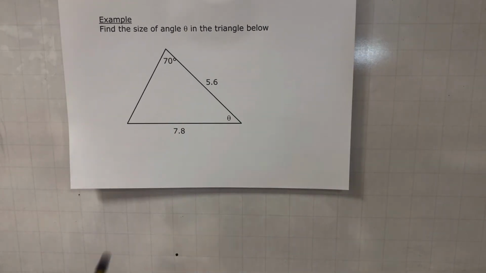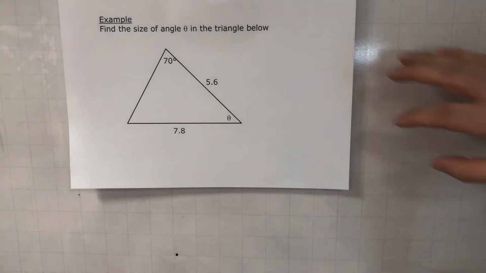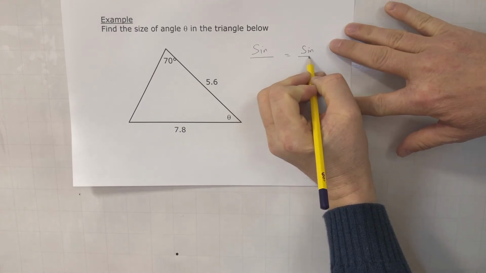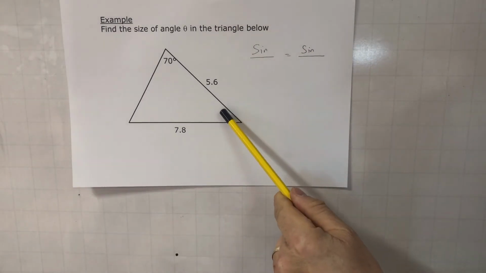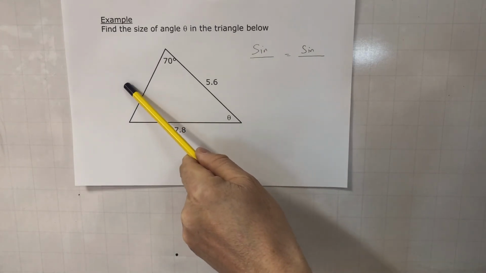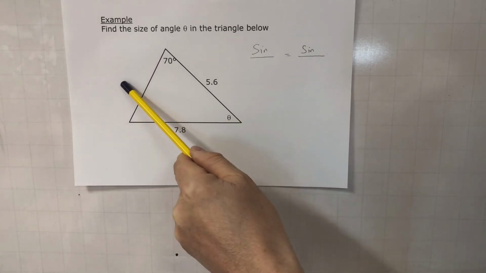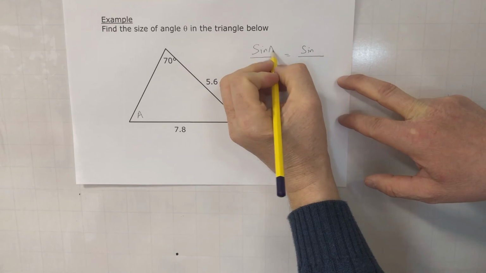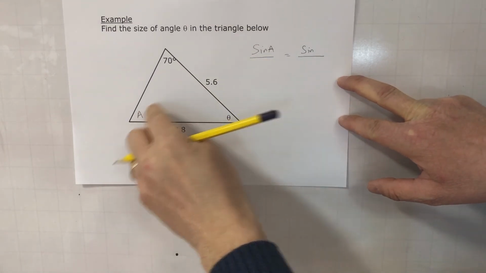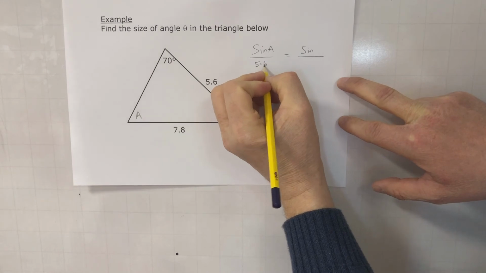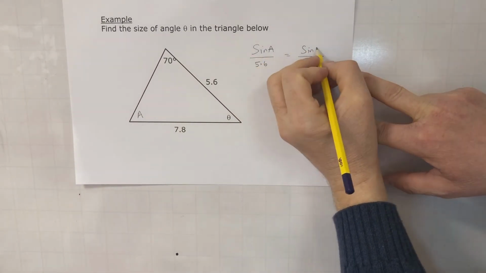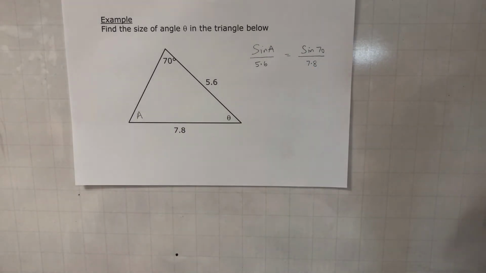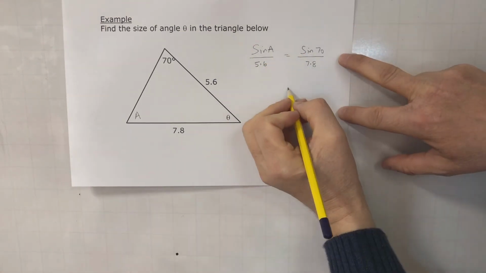Now in this question we require the angle, so it's easier to write the sine rule upside down. And whilst I want to find that angle, I actually don't know the side opposite the angle. So actually I have to start by finding this angle down here first, because sine A, that angle goes with that side, 5.6, as that angle goes with that side, 7.8. Exactly the same structure as the previous example.